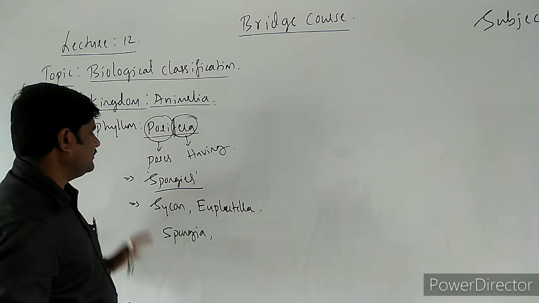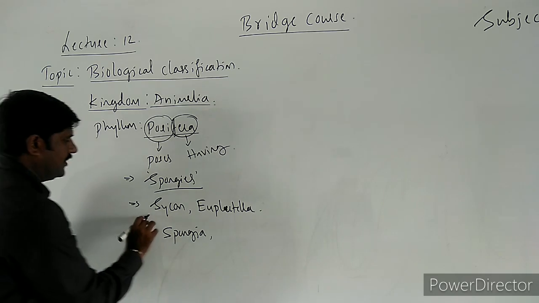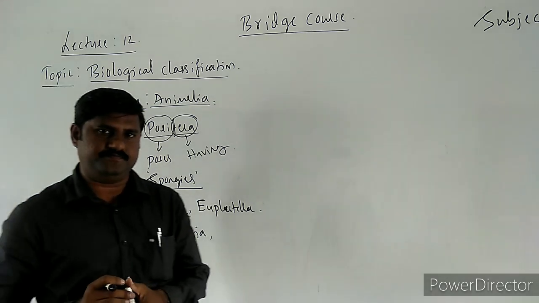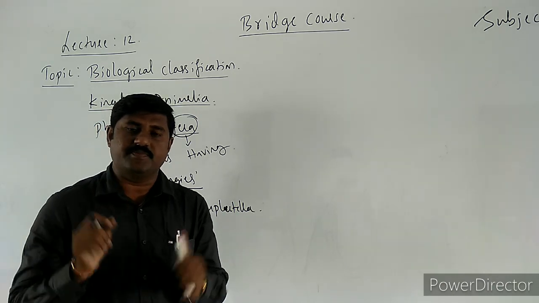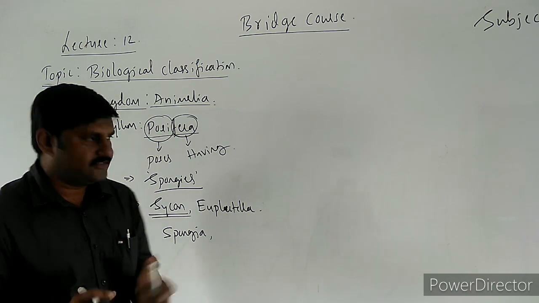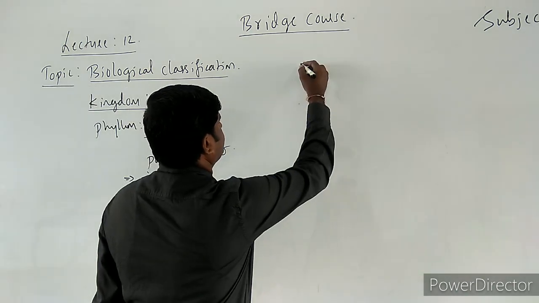So these are the examples for these Poriferans. I would like to take one example so as to explain some of the very important peculiar characteristic features of these animals, right? The first example is Sycon.